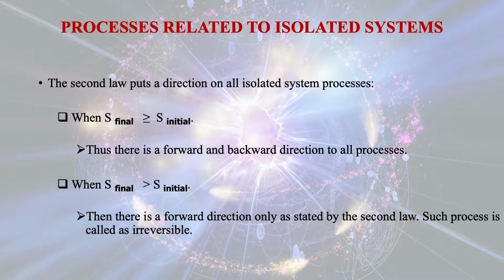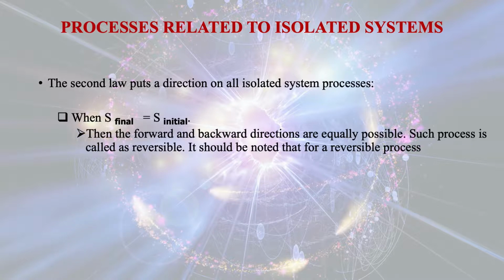Such a process is called irreversible. When S final is equal to S initial, that means entropy at the final state is equal to the entropy at the initial state, then the forward and backward directions are equally possible. Such a process is called reversible.